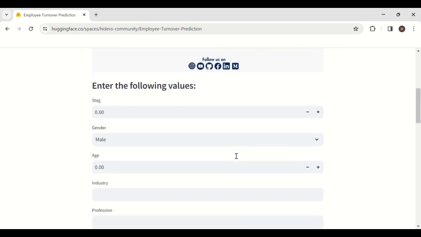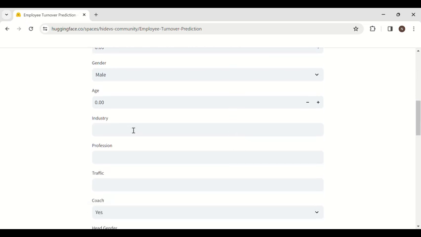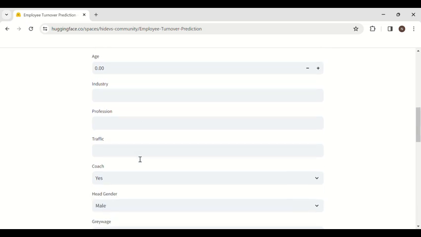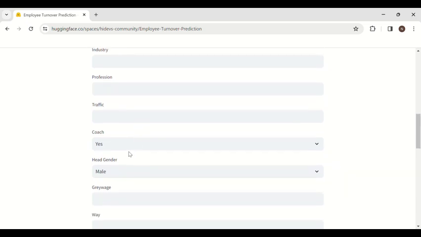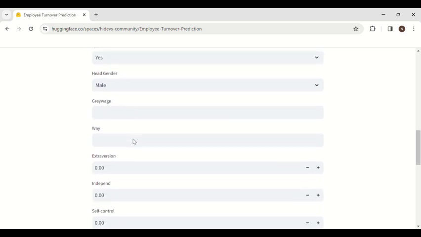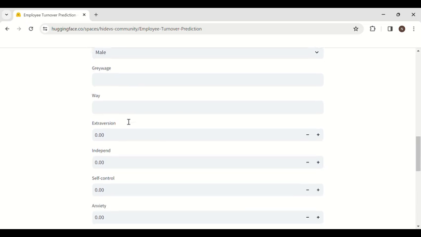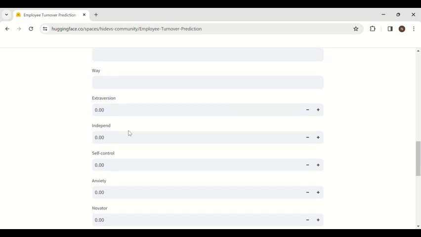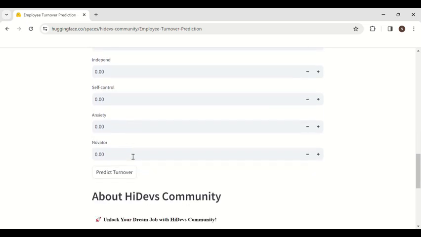STAG means the experience level of the employee, gender being the gender, age, industry, in what industry the employee works, what is the profession of the employee. Traffic means through which pipeline the employee came into the company, through advertising, through social media, or what. Coach: was there any training in the company? Head gender means the head supervisor. Gray wage means the total salary, which is not involved in the tax. Way, extraversion, independent, self-control score, anxiety score and novator.